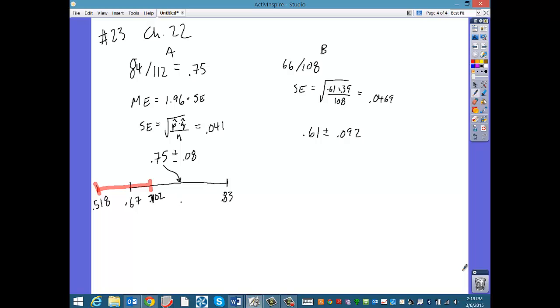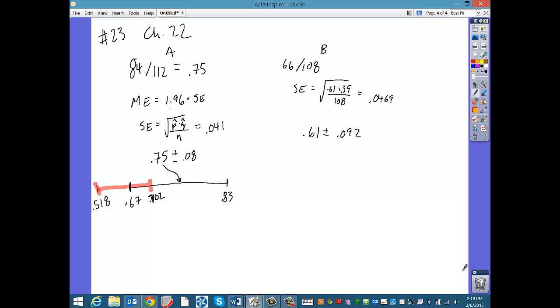Okay. So this is interesting. Part C says, do the intervals overlap? Of course they do. What do you think this means about the comparative effectiveness of these medications? So at this point you might say, well, look, and I didn't say out loud what these mean for parts A and B. So let's say what this means.